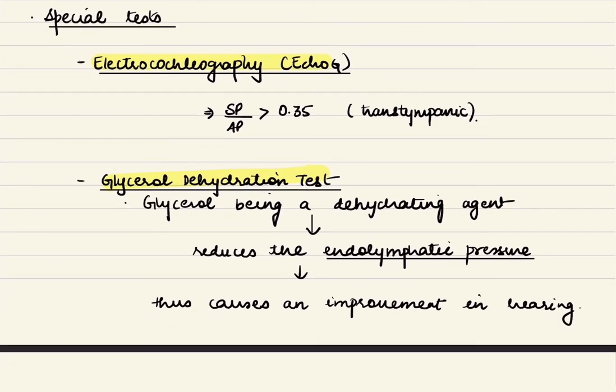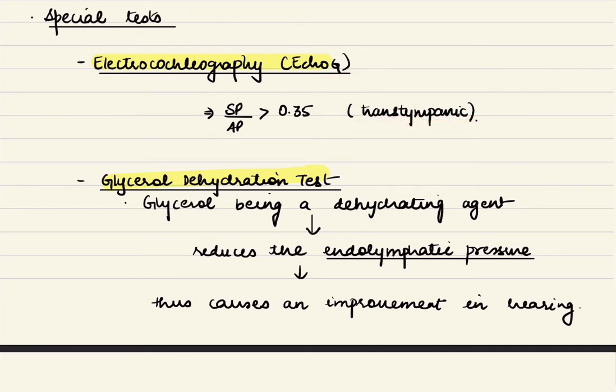Now we can also do a couple of special tests, that is ECOG or electrocochleography. In this test, we determine the summating potential and action potential in the ear, and a ratio of them is calculated. If it comes out to be more than 0.35, it is suggestive of Meniere's disease. That is when it is done transtympanically.